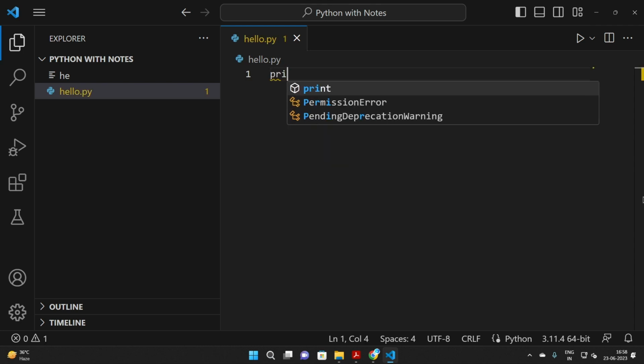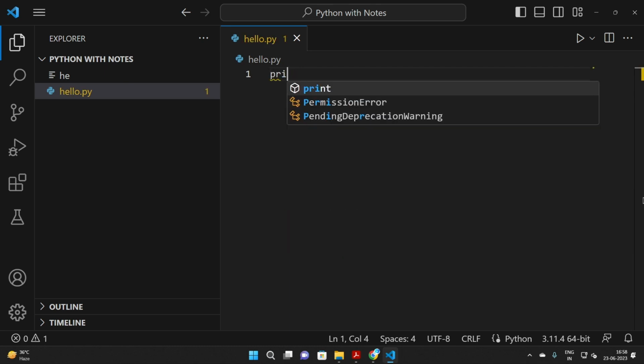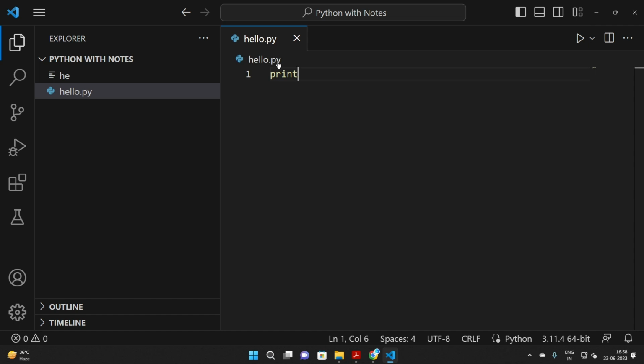So I need to type print, and guys, this is the advantage of having a good IDE like Visual Studio Code. I just typed print, and here is a suggestion known as print. So I'll just click on this and it will be completed. I can use the keyboard also, or I will press enter. Guys, this increases a lot of productivity. Believe me guys, this is a wonderful function. And then I will put a parenthesis, and then I will write here hello world.